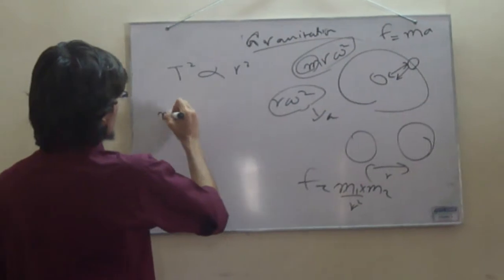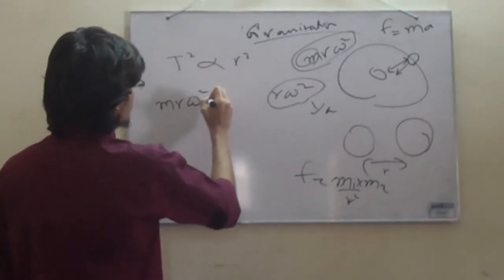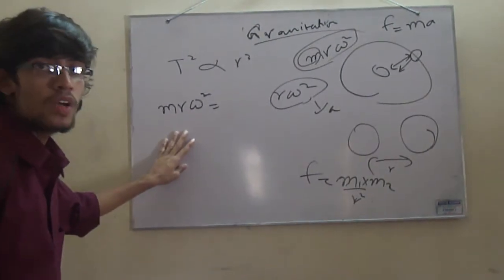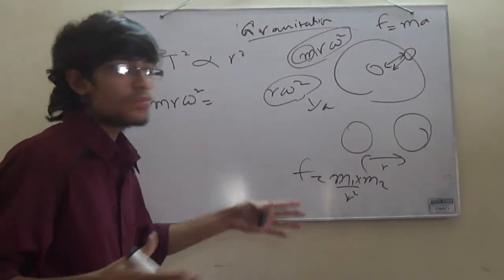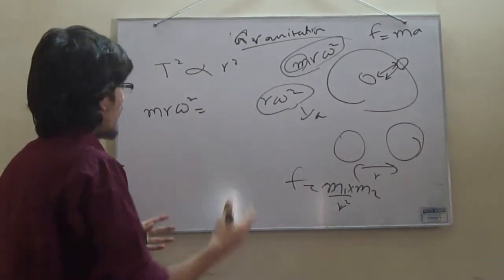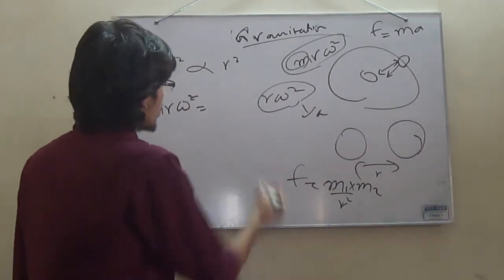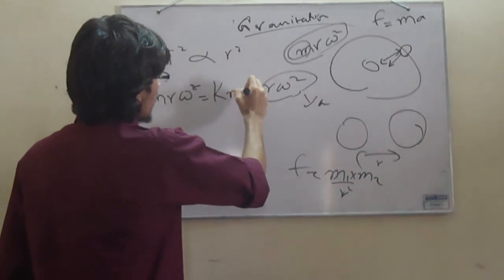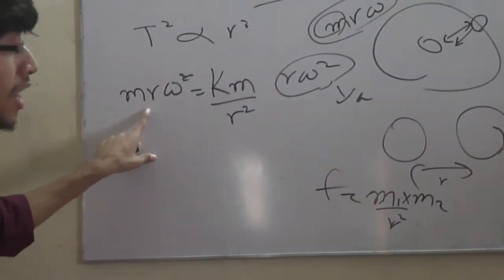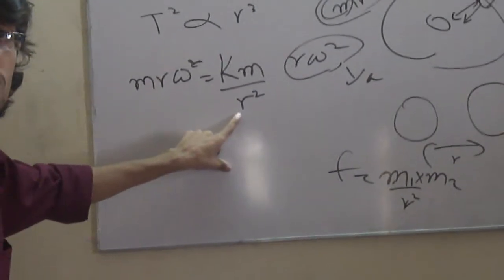Newton thought that this force was equal to the force of attraction between those two bodies. What he actually did was just write this expression. He equated m r omega squared to this expression.